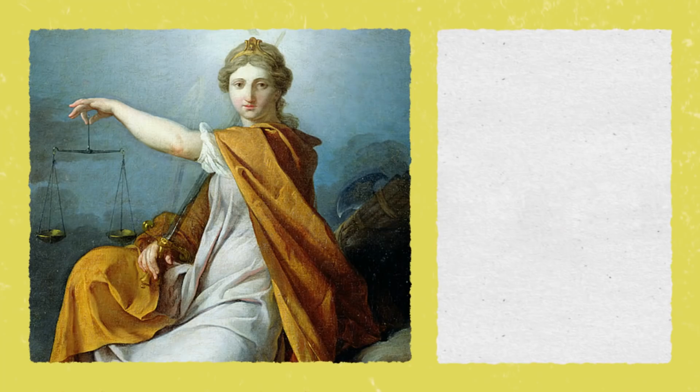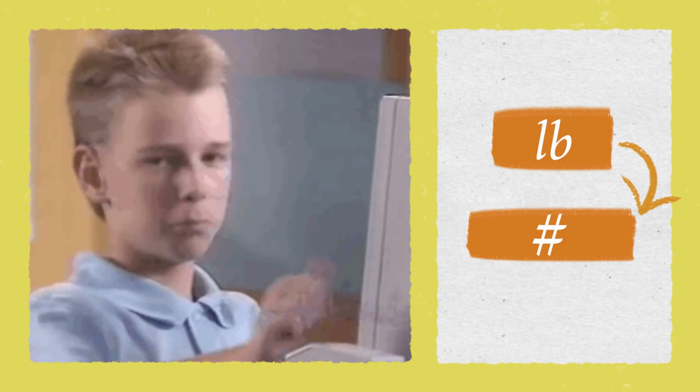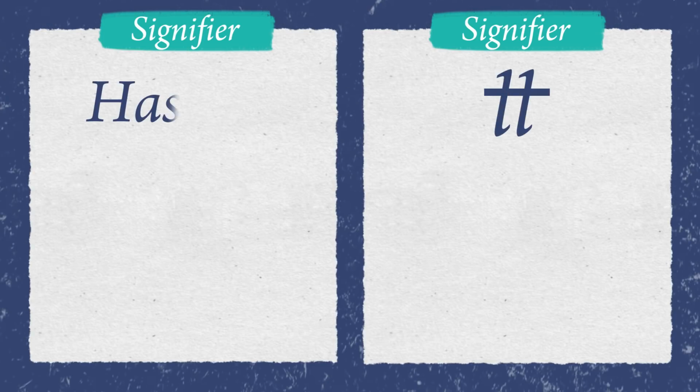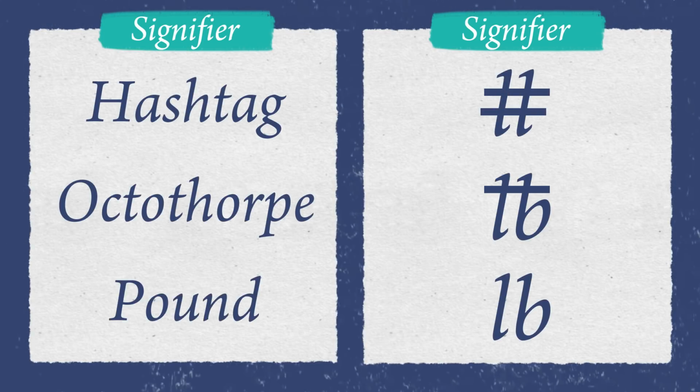So, how does this all add up? We started with a sign for measuring weight in ancient Rome and evolved into a ubiquitous little square that dominates our social media. But the humble hashtag is also an example of how meaning exceeds the bounds of the signifier itself. Because even though both the signifier and the signified of the hashtag have changed through time and usage, there's a common feature in the #, and that's grouping together both objects and concepts. So whether it's adding up numbers, measuring weight, marking the end of a code, distinguishing qualities of sound, or even linking together people with similar interests online, this symbol is pretty great for holding things together.